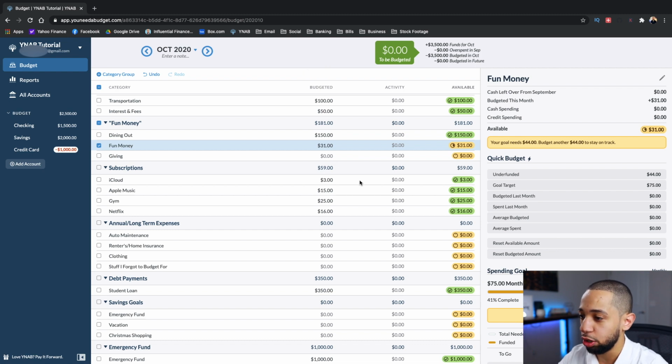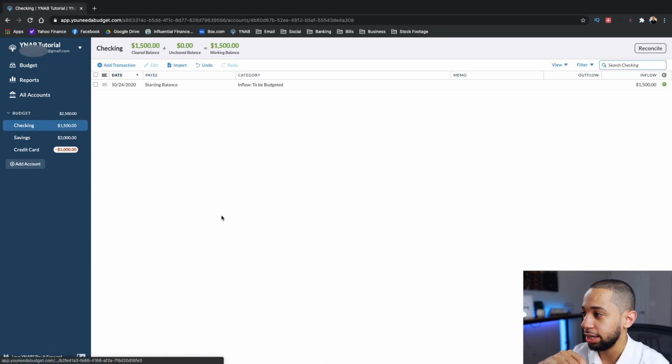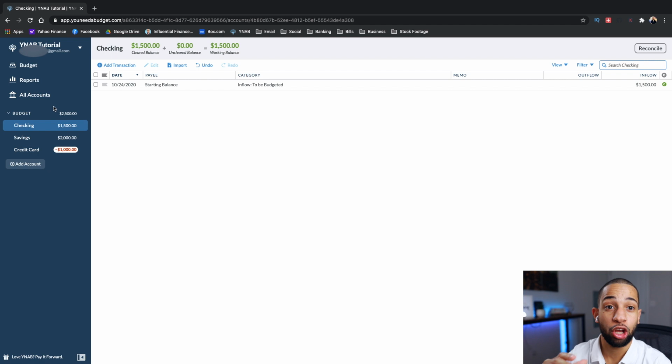So I have some categories here that are not yet funded. But it's okay because these bills may not come for another few weeks. So let's say a week or two have passed and you've received your next paycheck. So I'm gonna go to my checking account here on the left and we're going to add in your paycheck. Once you add in your paycheck, it will add some more money to that to be budgeted amount. So let's go ahead and click add transaction.